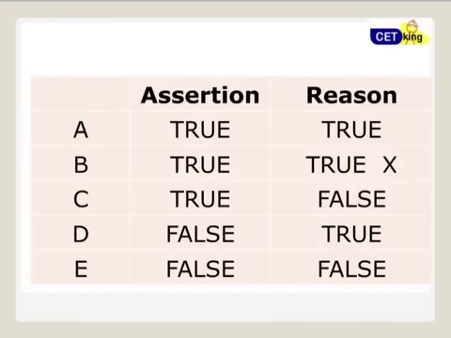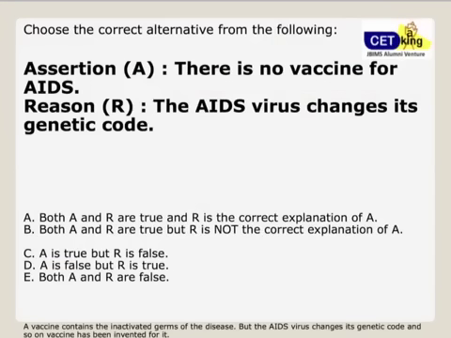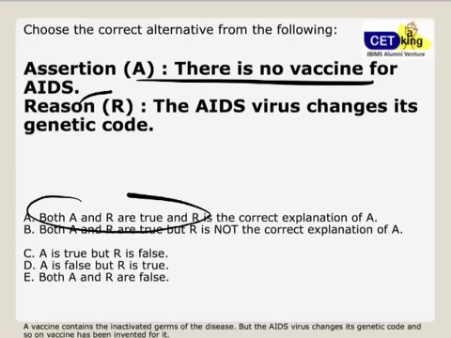So these were the 5 statements. Okay. So now we'll go back to the first question. There is no vaccine for AIDS. That's my assertion. आज तक AIDS के लिए कोई medicine नहीं बना है. ठीक है. Number उसका because AIDS virus changes the genetic DNA. एक बार तुम्हारा DNA कोड ही corrupt हो गया, तो there is no way you can live. No way to overcome that. Answer is A. that both of them are true and R is the correct explanation for A.